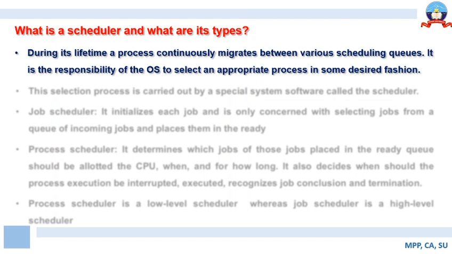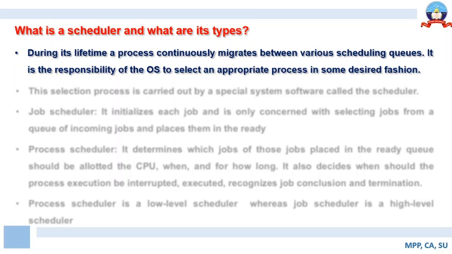During its lifetime, a process continuously migrates between various scheduling queues. So we have understood that there are different types of queues that may be associated with the process. There's a job queue, there's a ready queue, there's a device queue. It is the responsibility of the operating system to select an appropriate process in some desired fashion when these processes are placed in the various scheduling queues.